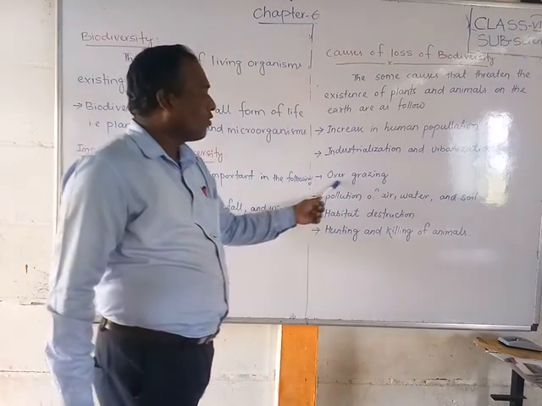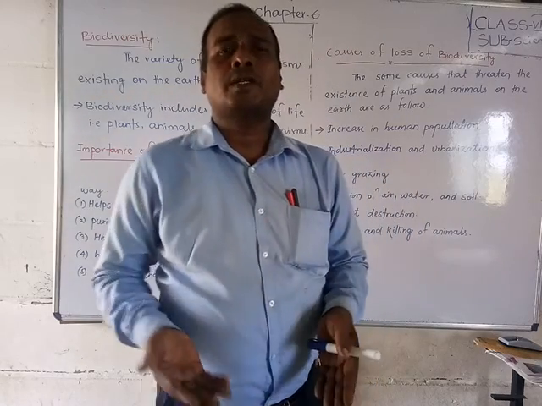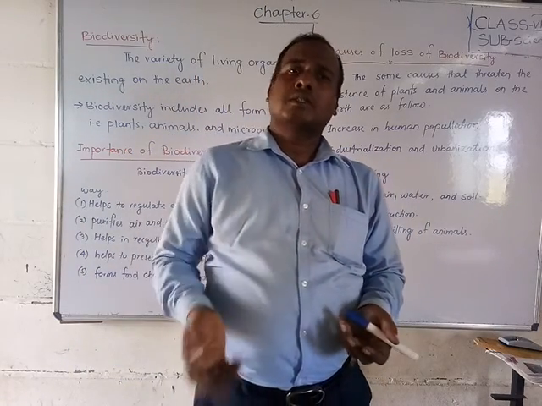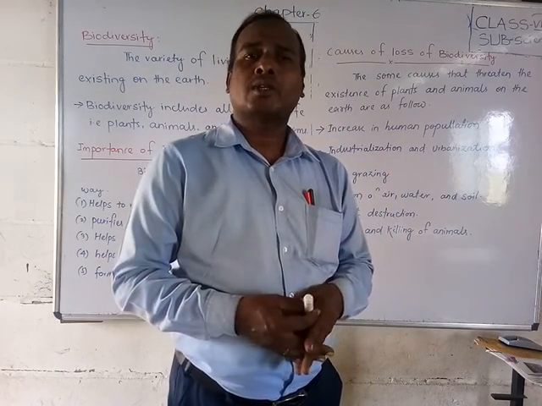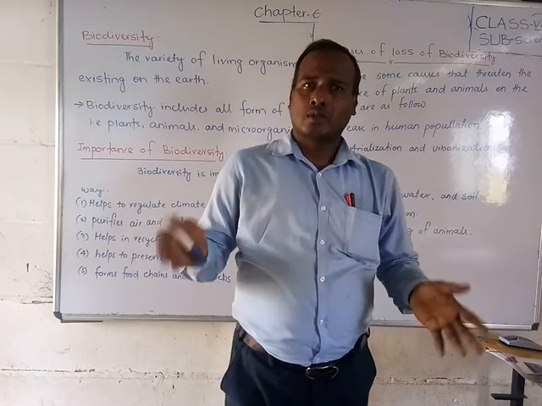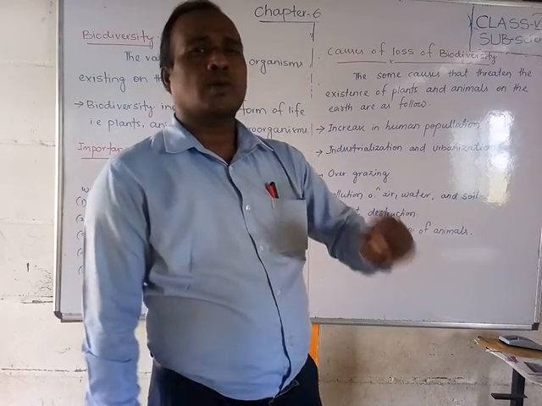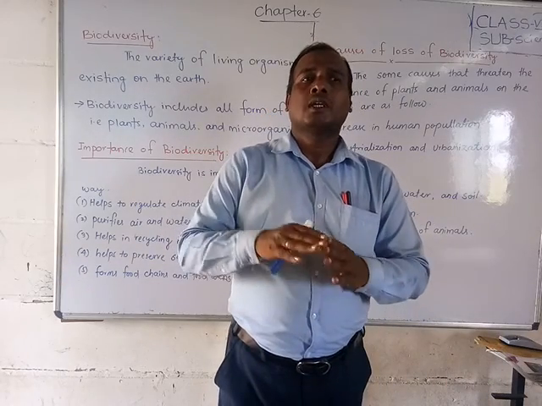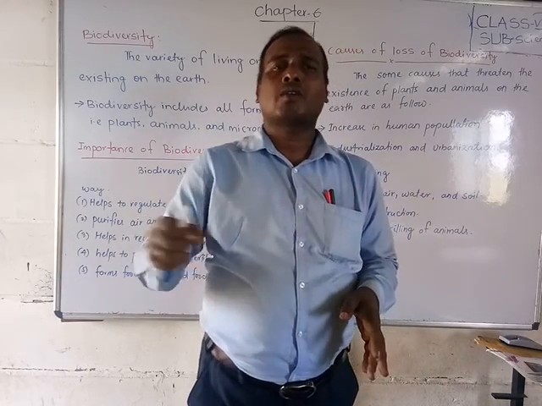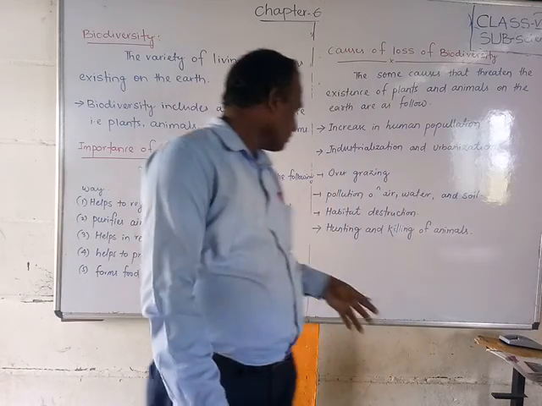The second thing is overgrazing. Students, because we depend upon meat and chicken, we depend upon animals. So we need more animals, and for that they cause overgrazing. The animals eat the small plants, and we lose our soil and destroy the plant surface.